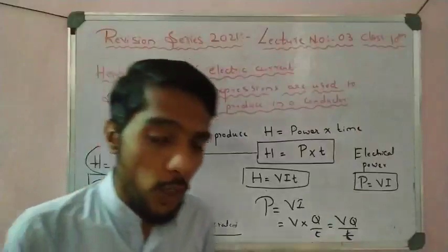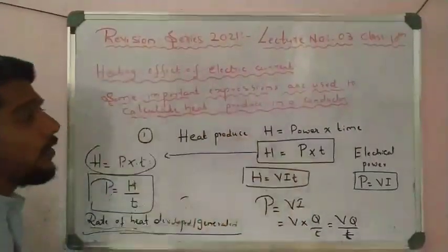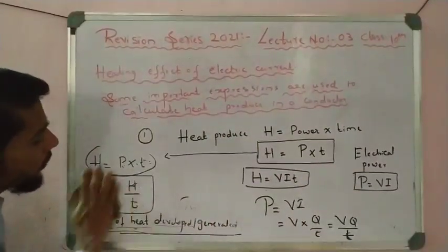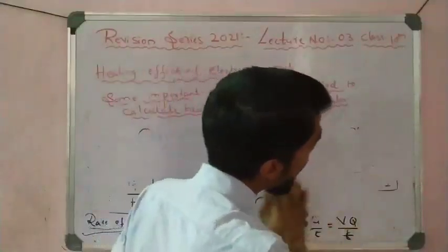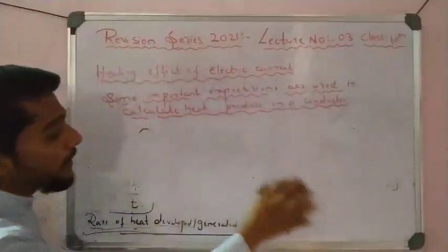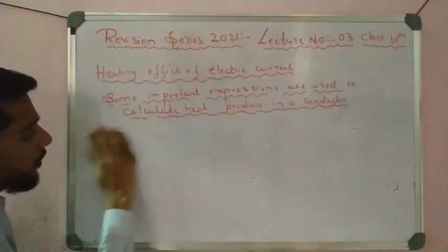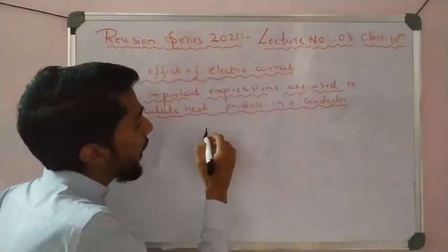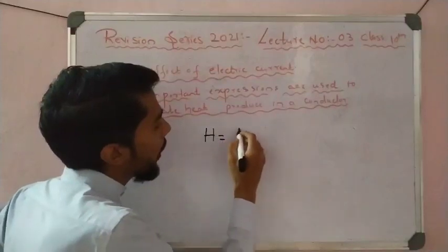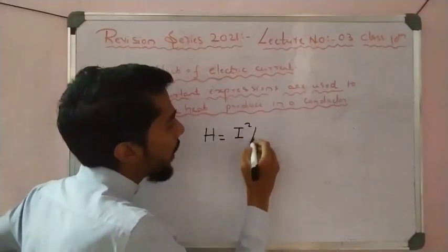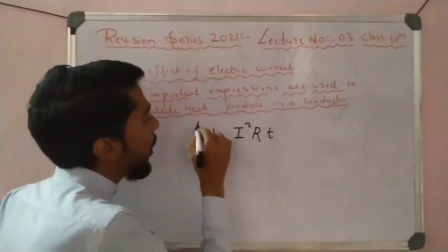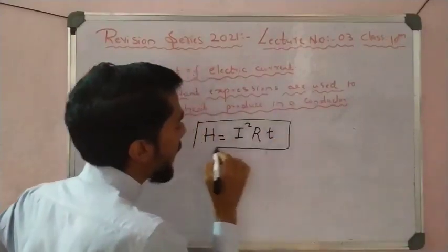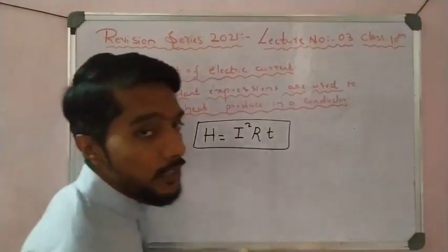So this is very important, you have to remember. Write this down first, right? After this we take another very important expression, and that is very useful for calculating the heating effect of electric current, and that formula is H is equal to I square RT. How we get this expression I will explain in my electrical chapter videos.